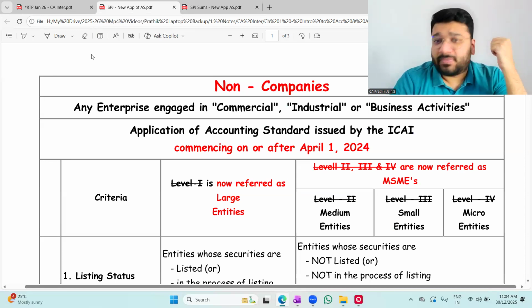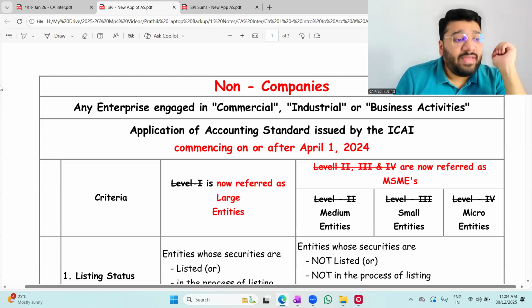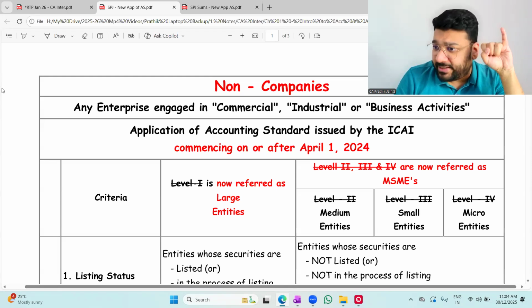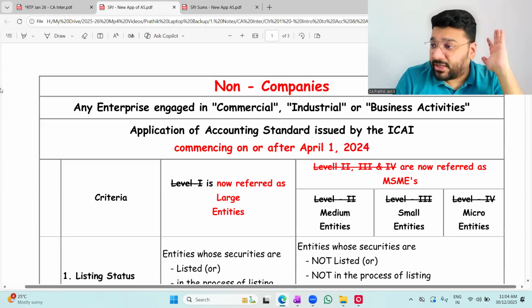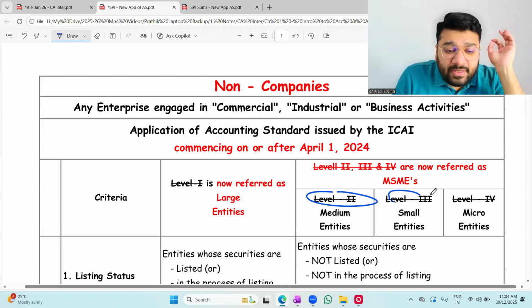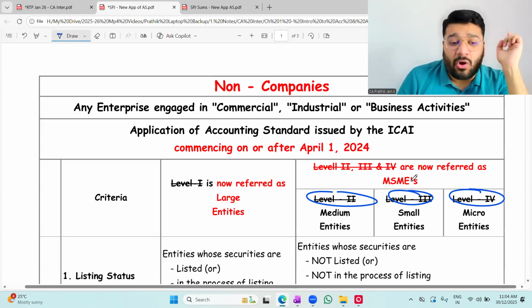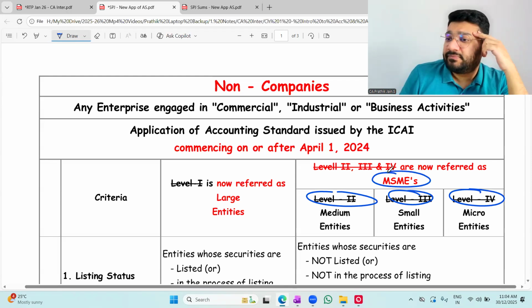Now, just like you had two classifications or bifurcation for companies, even for non-companies, they've got two classifications. Earlier, we had four classifications. We had the large one, that is level one entities, large entities. Then we had level two, level three, level four. Now, level two, level three, and level four are combined together and made as one single level called MSME. All of them put together has become one level called MSME.